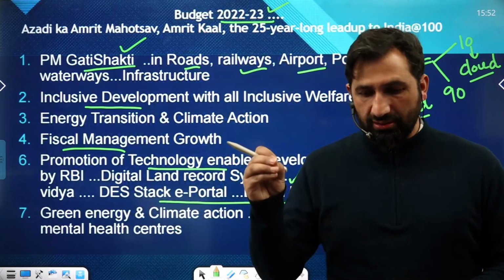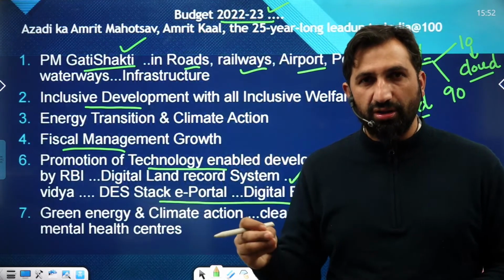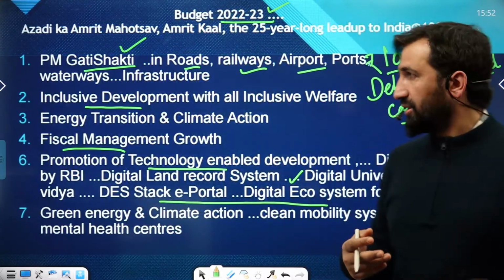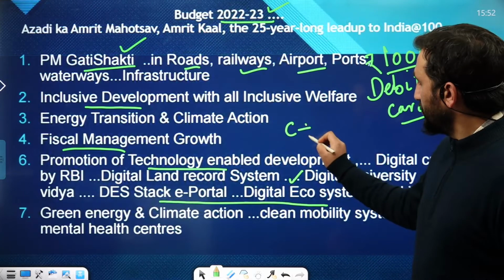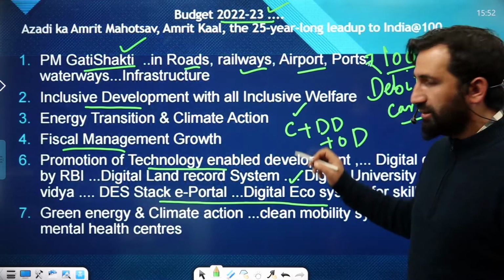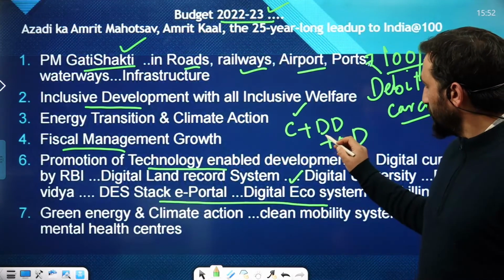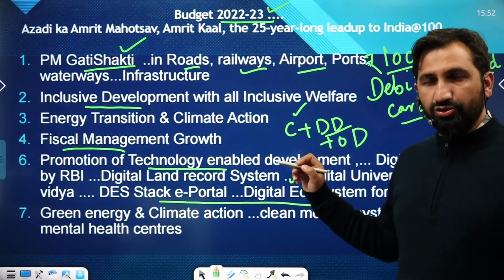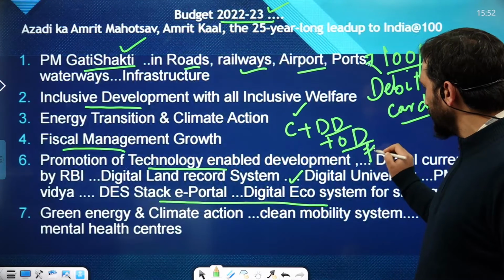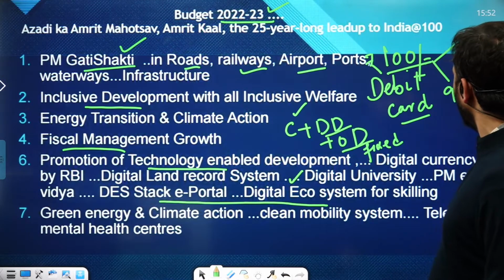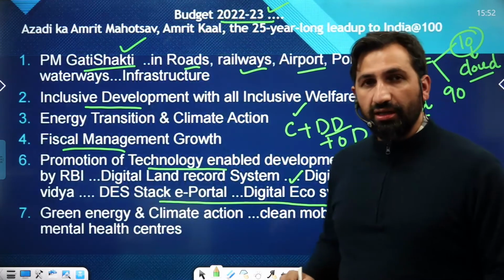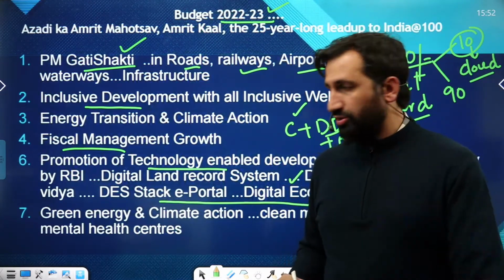It's not in the form of a bank, in the form of demand drafts, or in the form of cash, or in the form of fixed deposits, which is the C plus DD plus OD, that is cash with the public. No, it won't be part of demand deposits in the bank, which you can withdraw anytime, or other deposits or fixed deposits. No, it will be somewhere in the cloud. That's a digital currency. That is going to get introduced in this budget, and they have introduced it.